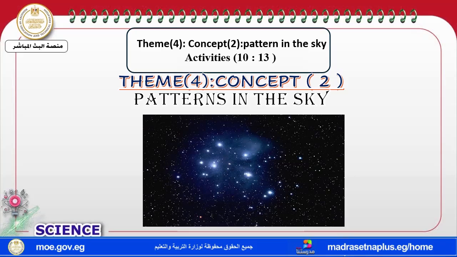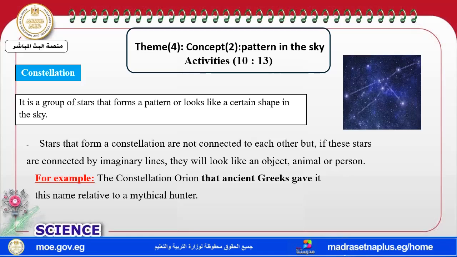Look, there's a picture of the sky, and every night you can look at the sky. What can you see? You can see stars in the sky. There is the moon. And also I always see stars, a group of stars, that seem to be connected, and the group of stars forms a pattern. This, my dear students, is called a constellation.